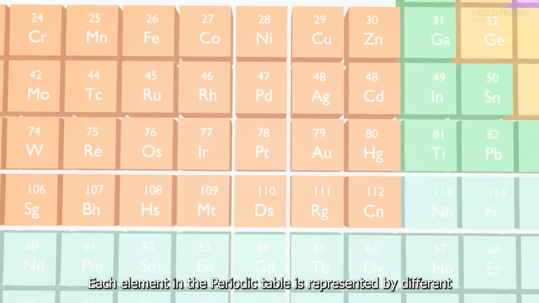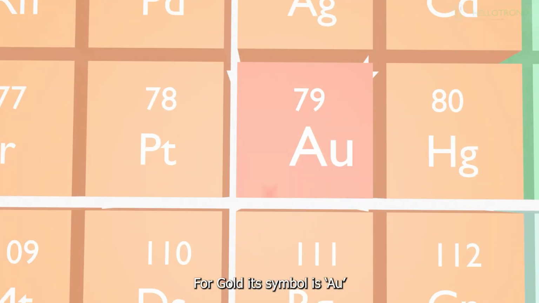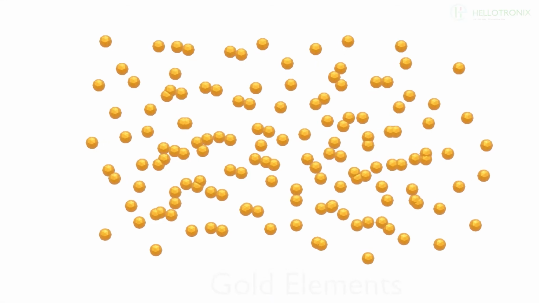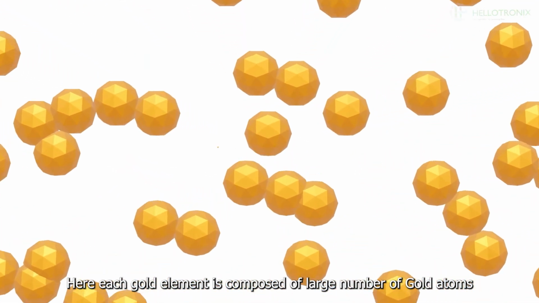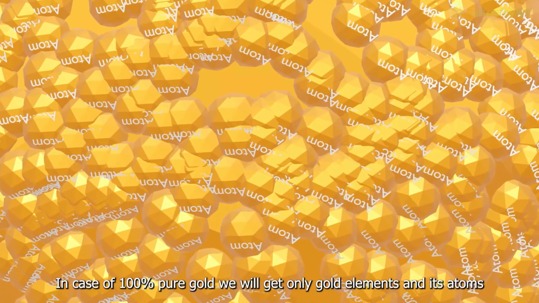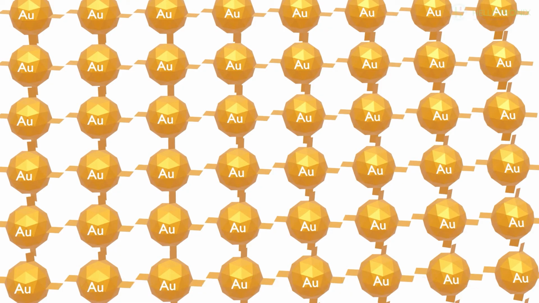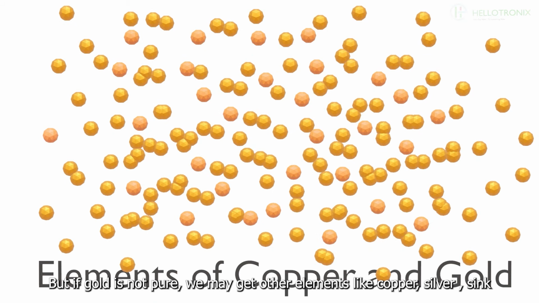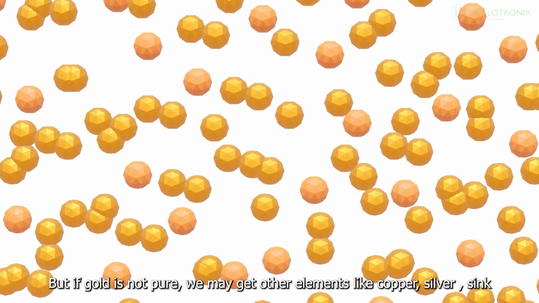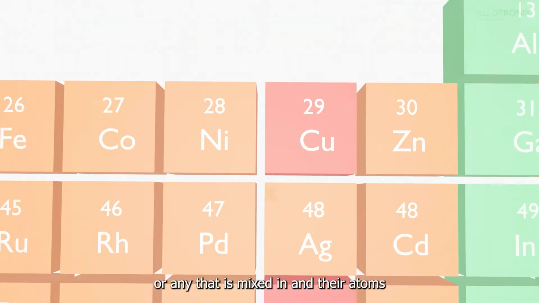Each element in the periodic table is represented by a different alphabetical symbol. For gold, its symbol is Au. Here, each gold element is composed of a large number of gold atoms. In case of 100% pure gold, we will get only gold atoms. But if gold is not pure, we may get other elements like copper, silver, zinc, or any impurities mixed in, and their atoms.